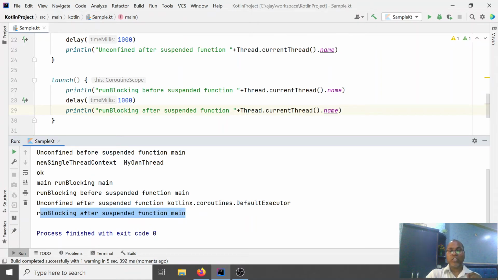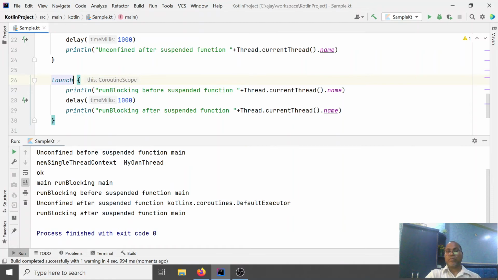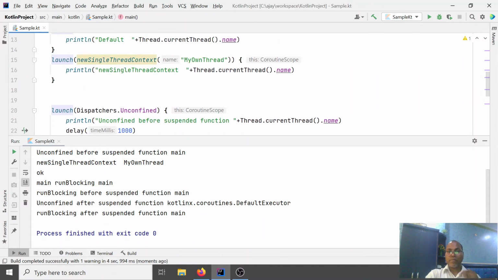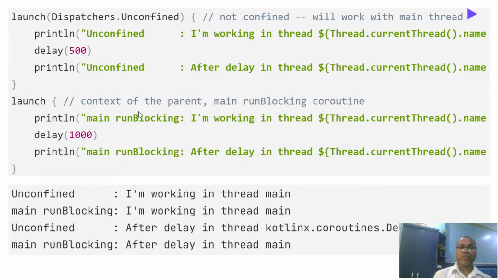So if you're not specifying any parameter here, that means they are inheriting from your context, and the same context is used across all the suspend or resume functions. But in the case where you specify some dispatcher, they behave differently. So here we are trying to say, you have to think about whether you need the suspended function after your context to be resumed in the same thread or a different thread. If you want the same thread, then we have to launch without any dispatcher.